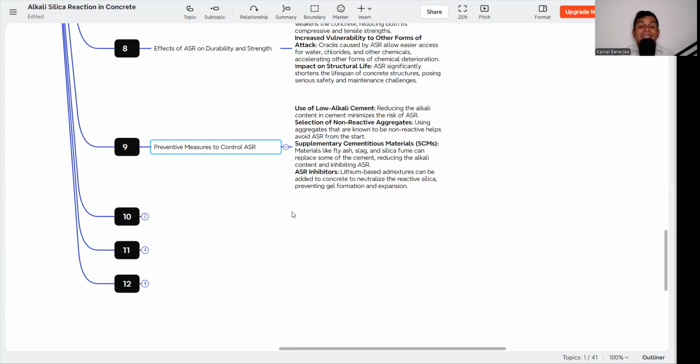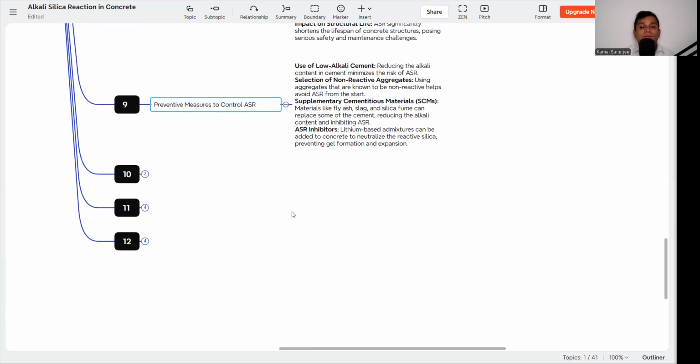Then ASR inhibitors. It is very much important that a lithium based admixture can be added to concrete to neutralize the reactive silica, preventing gel formation and expansion. Nowadays we are using lithium based admixtures that prevent the gel from forming, so it is not creating ASR whenever we are using the lithium based inhibitor. So this also we can introduce in our system.